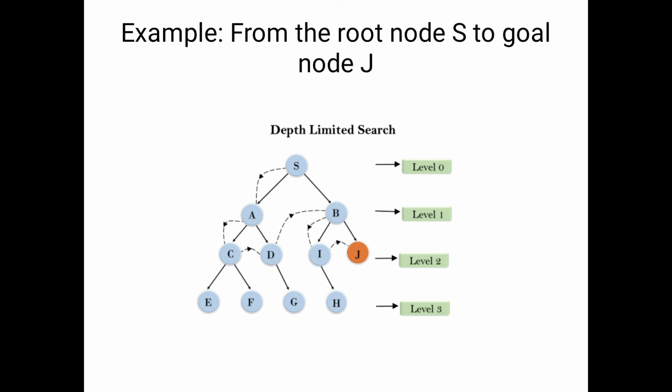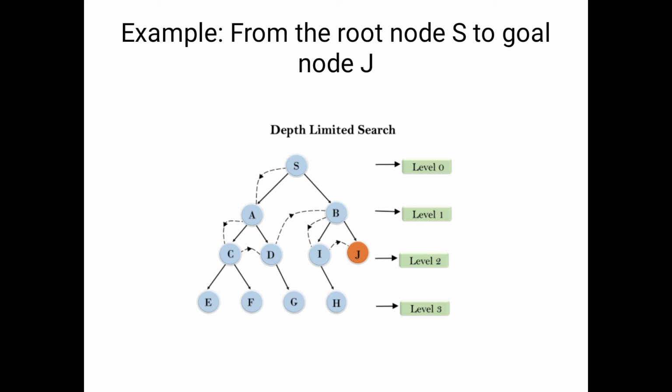Already we know the DFS conditions. First we will consider the root node, then left child, then right child. What is the capital B left child? Capital I. So here capital I's right side capital H is available, but capital H has no successor nodes. That's why we will move to the right side of capital J. Actually that is our goal.